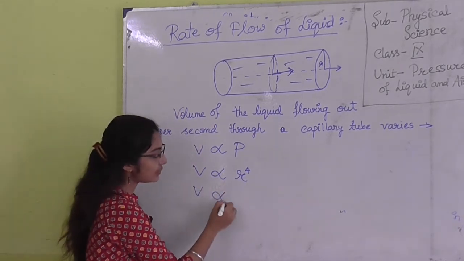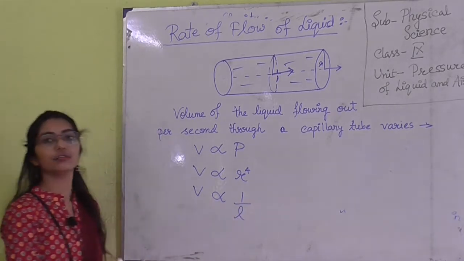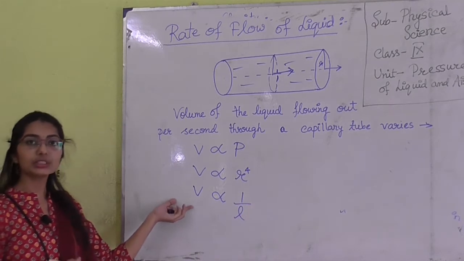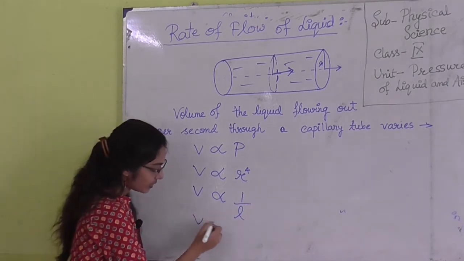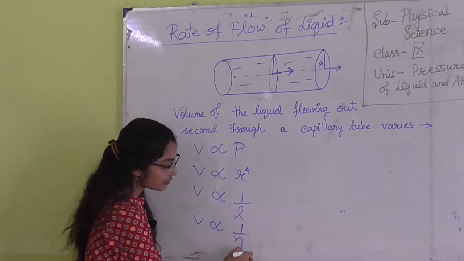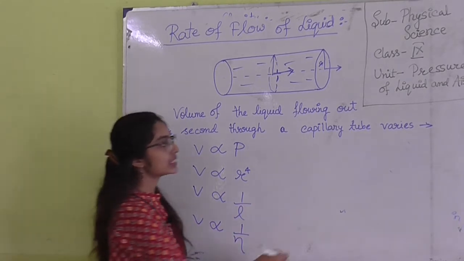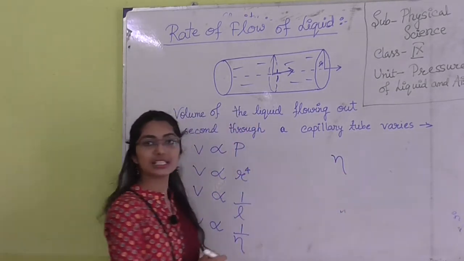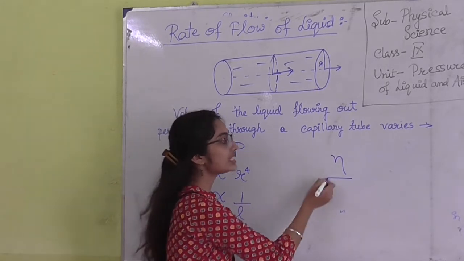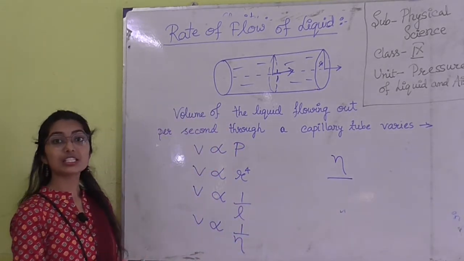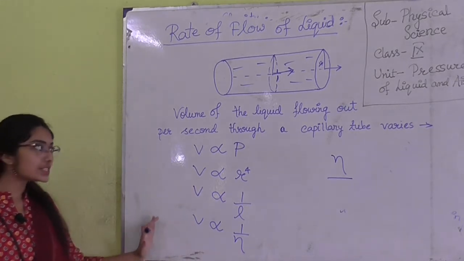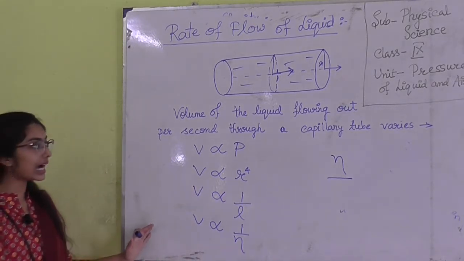V is inversely proportional to the length of the tube. So when the length is more, the volume of the liquid coming out is less. V is also inversely proportional to the viscosity. This symbol is known as eta, the symbol used to denote viscosity of a fluid. So these are the factors on which the volume of the liquid flowing out depends.